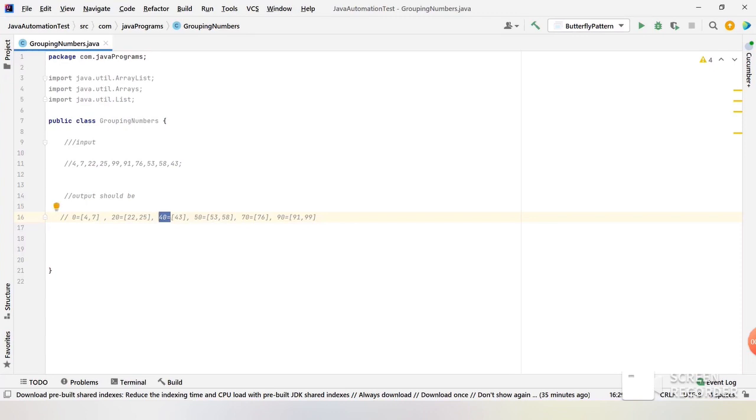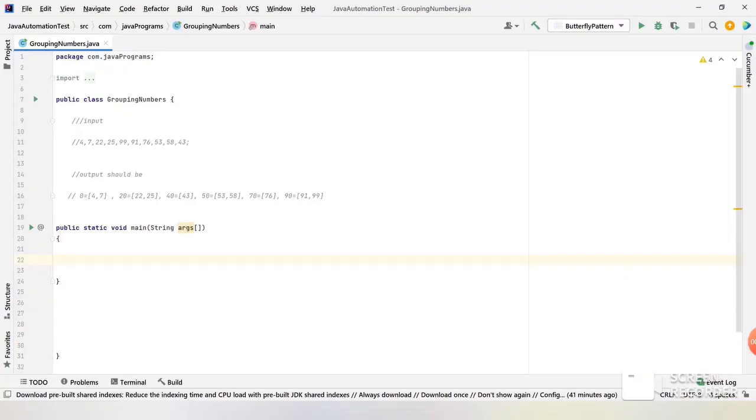When you execute the program, the output should be as below. So you need to achieve it as per these conditions. How to achieve this? Basically, if you see here, it represents a key value pair. You can consider argument 0 as the key and the list as the value. We need to write a program to derive a map where we fetch key value pairs as per the given condition.